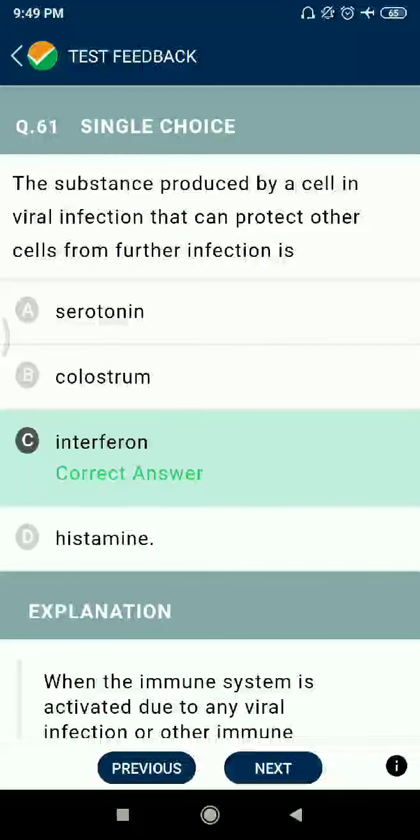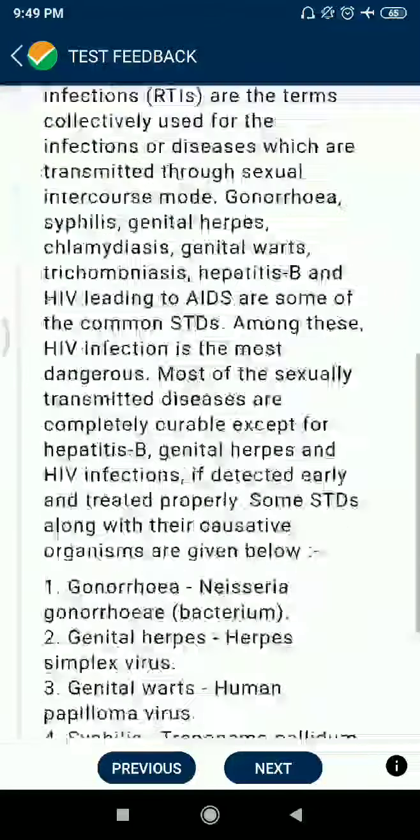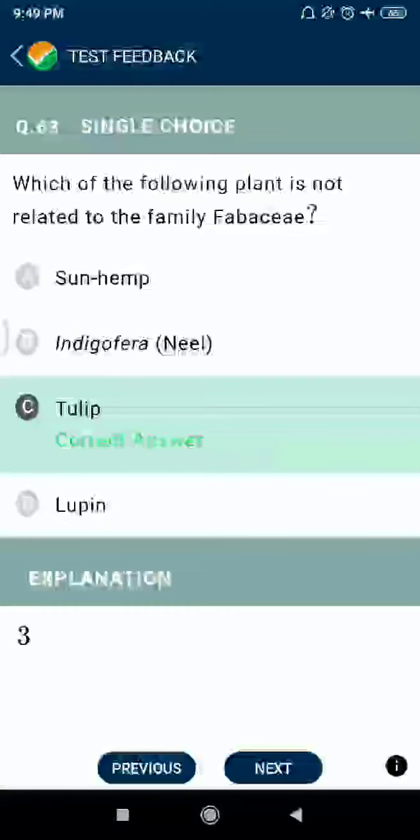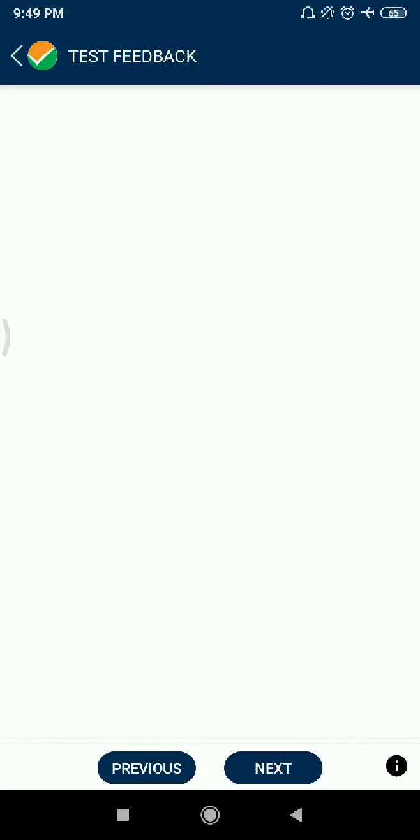Question number 61. The substance produced by a cell in viral infections that can protect other cells from further infections is interferon. Question number 62. Find out the sexually transmitted viral diseases: genital warts. Question number 63. Which of the following plants is not related to the family Fabaceae? Tulip is not related, but sunhemp, indigofera, lupin are related.